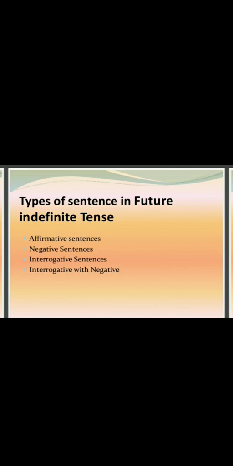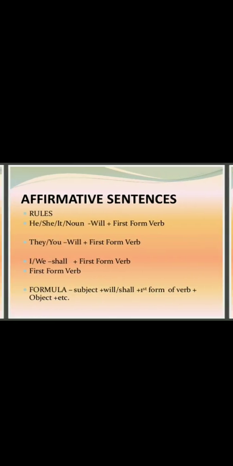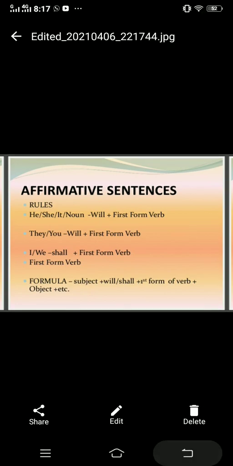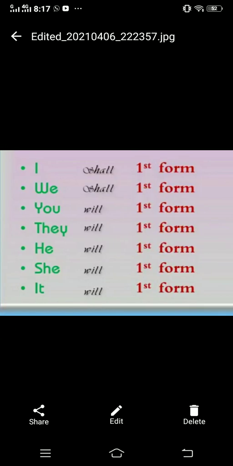So let's move towards the types of sentences in future indefinite tense. You can see affirmative sentences, after that negative sentences, interrogative sentences, then interrogative with negative sentences. First of all, let's move towards affirmative sentences. Its rules are mentioned here. The most important thing to understand is the use of shall or will.